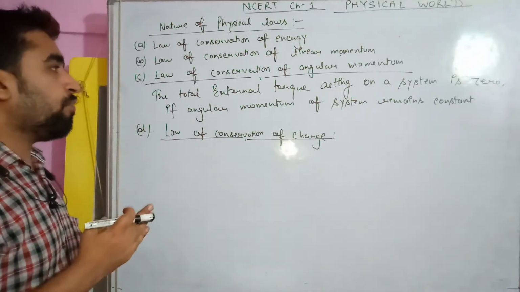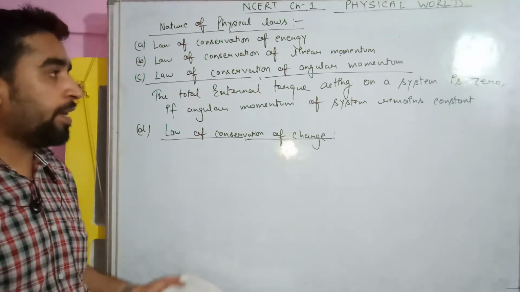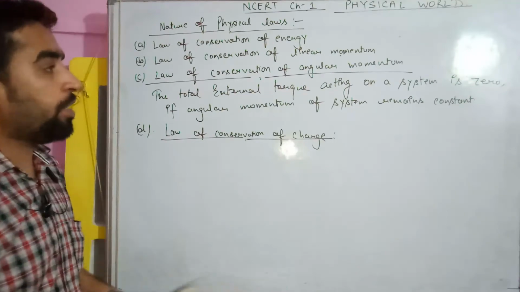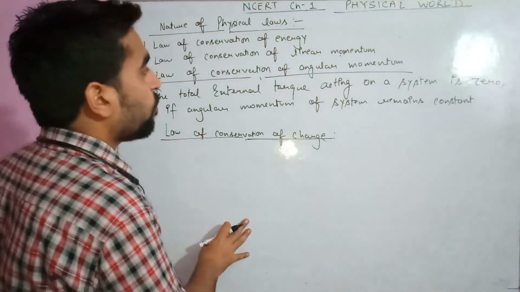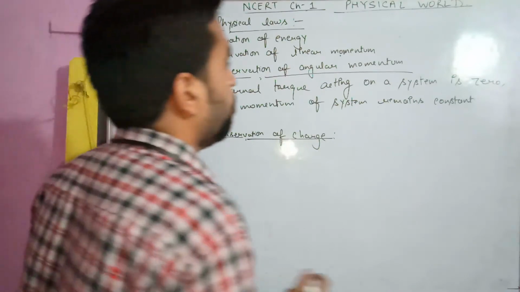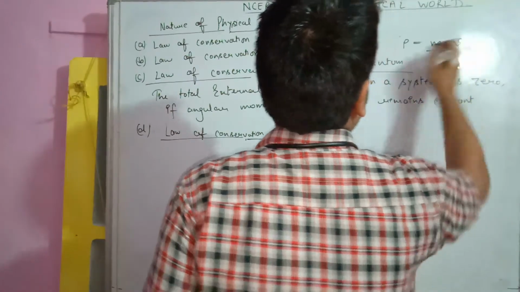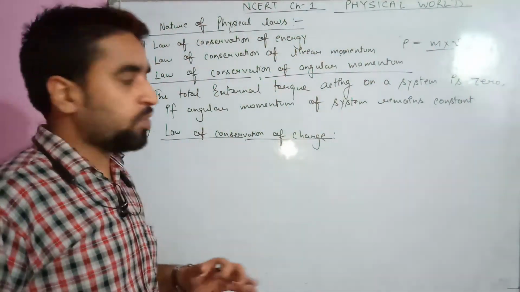Then we study the law of conservation of linear momentum. If you remember, we have already solved it in our junior classes. Okay, if you have forgotten, then I can solve it. What is momentum? Momentum is the product of mass and velocity. So momentum of a body is represented by P. P is equal to m into v. So the law of conservation of linear momentum we have proved in our junior classes.